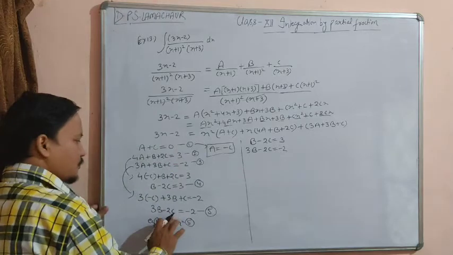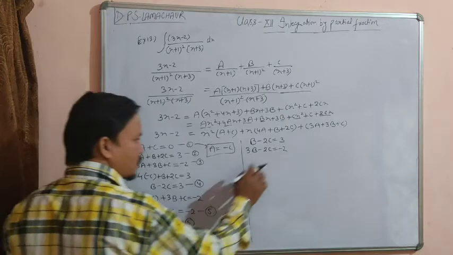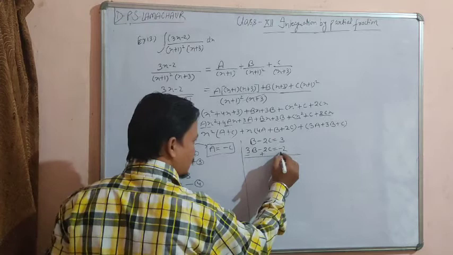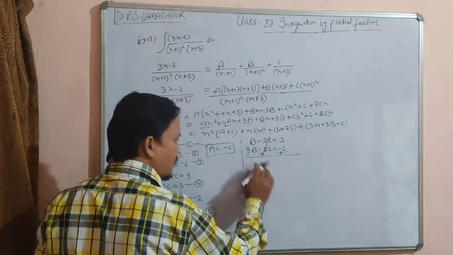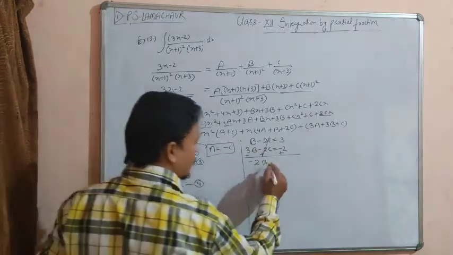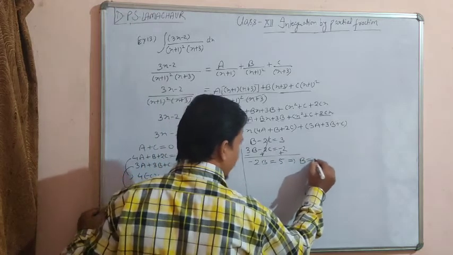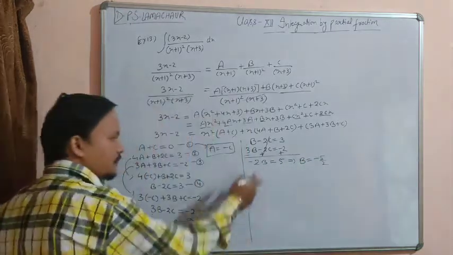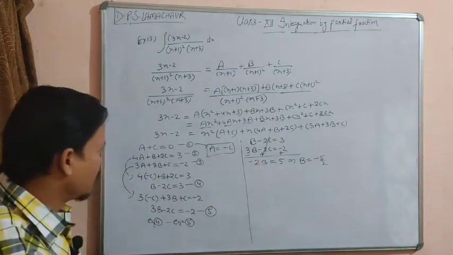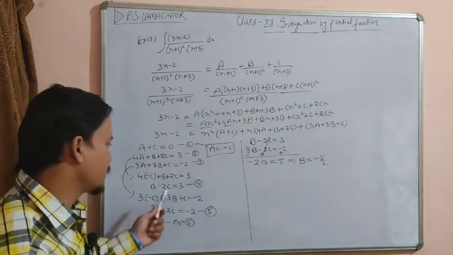Now we are going to subtract equation number 5 from 4. b minus 2c is equal to 3 and 3b minus 2c is equal to minus 2. You can check it. Now on subtracting, this is minus, this is plus, this is plus, so this amount got cancelled out. The value left is b minus 3b, that is minus 2b, equal to 3 plus 2, that is 5. So the value of b is equal to minus 5 upon 2. Now that we have the value of b, we can substitute the value of b in either equation 4 or 5, put the value in any equation and find the value of c.